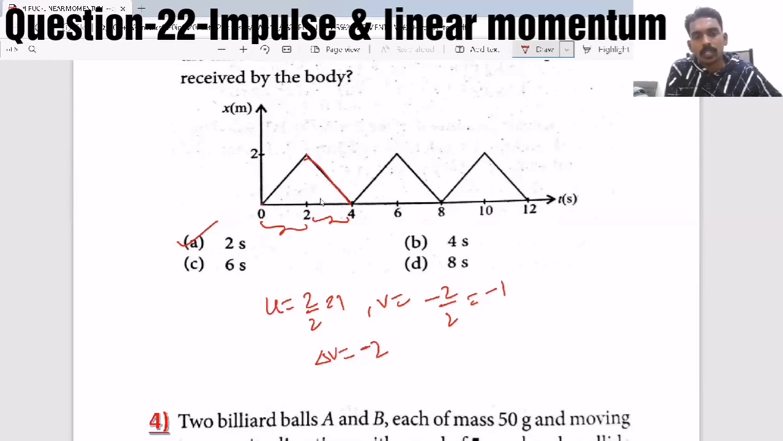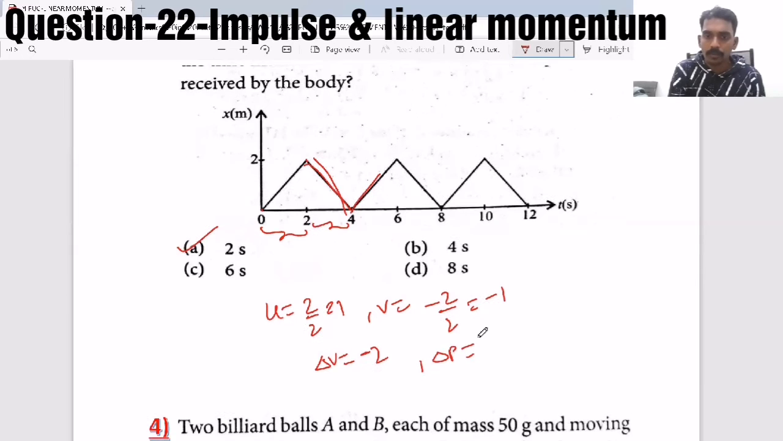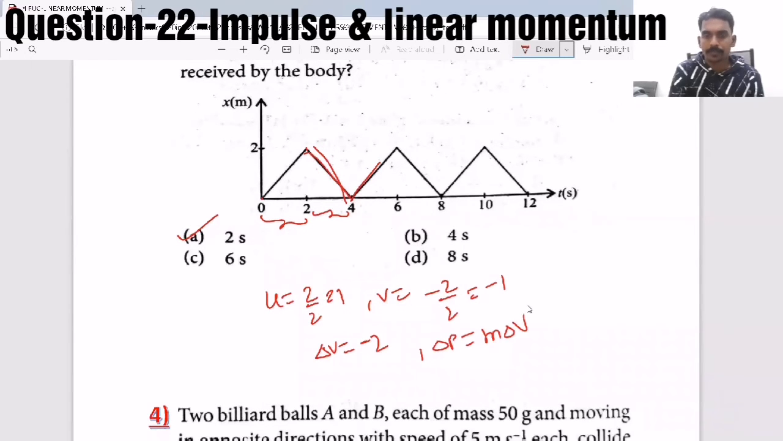So within a duration of 2 seconds, like that, after 2 seconds again it changed. Like that you can calculate delta p equal to m into delta v. But here they are just asking after what interval of time the impulse is acting.